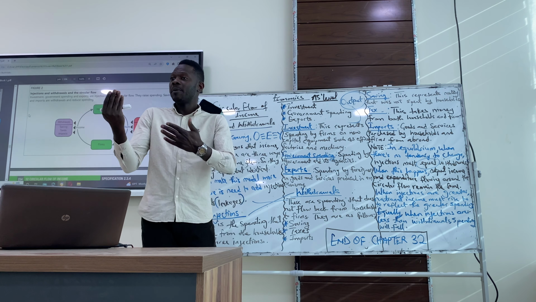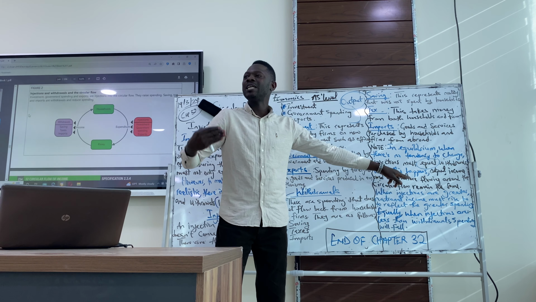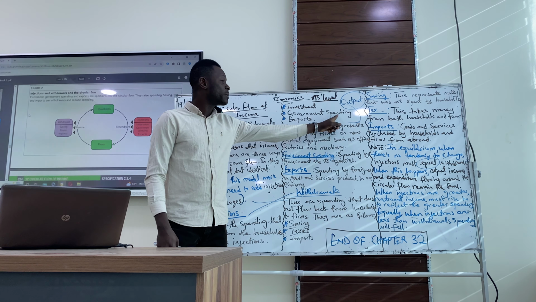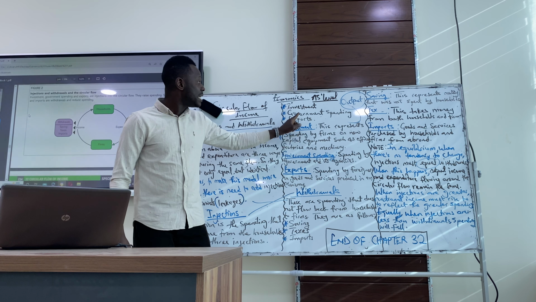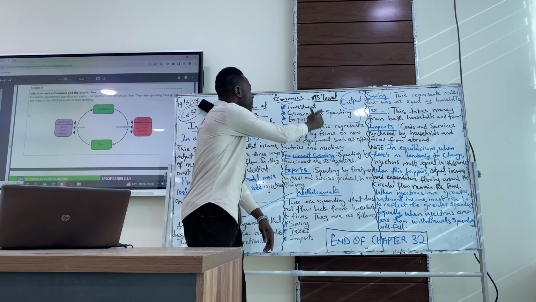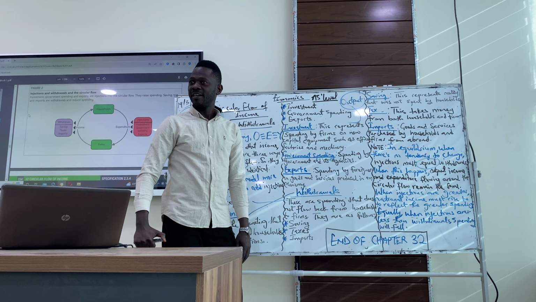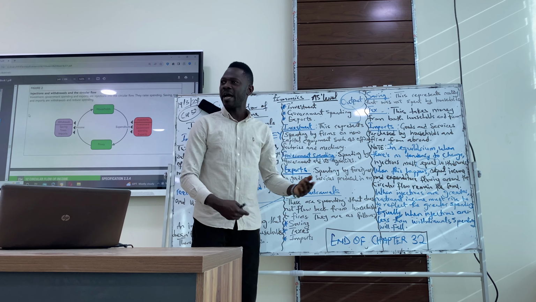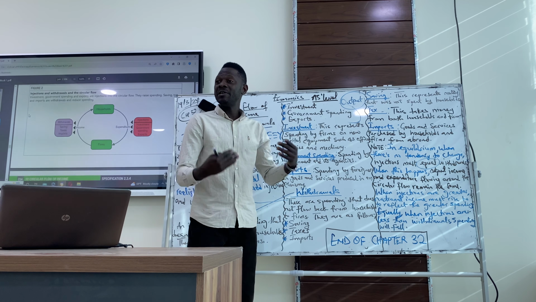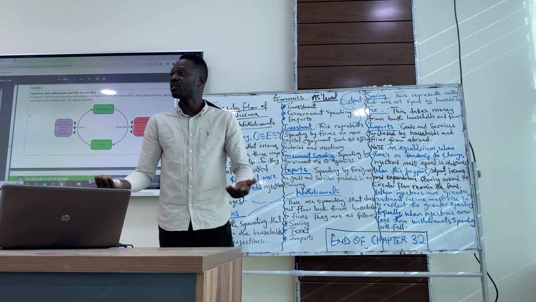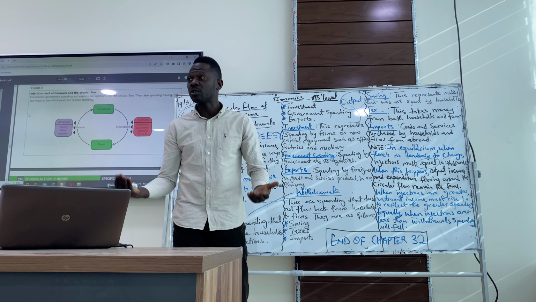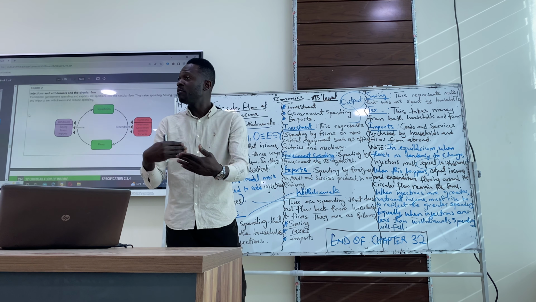So, for example, if injection is greater than withdrawals, what will happen? Injection means people are investing, government is spending, there's exportation, right? If this is greater than withdrawals, it means output must increase. Because this represents output. Yes or no? We don't talk about increasing the exportation without producing. Yes or no? Yes. Firms have invested in capital goods for what? To increase output. Yes or no? Government has invested in infrastructure to do what? To increase output. To encourage multinationals to come into the country.